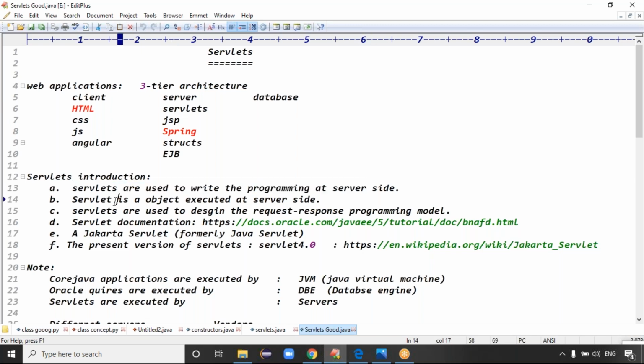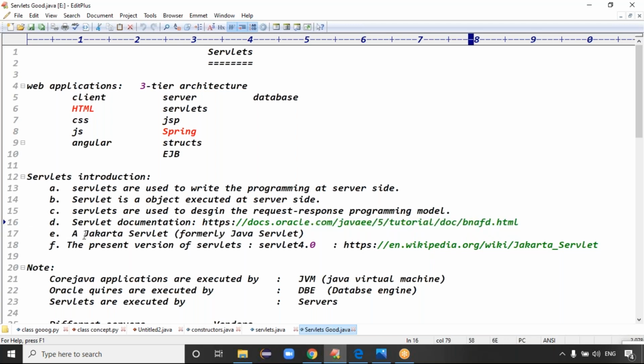Otherwise, servlet is an object executed at what? Server side, right? Exactly. And servlet is used to design the request response programming model, right? Exactly. Servlet documentation. This is a website, guys. In this website, you try to see the documentation of servlet.